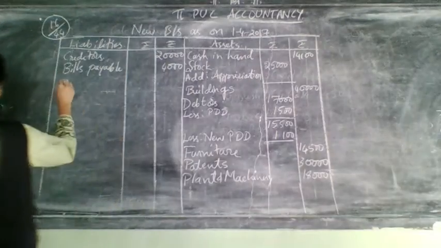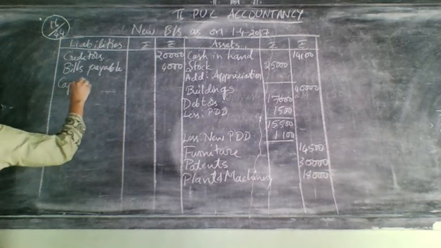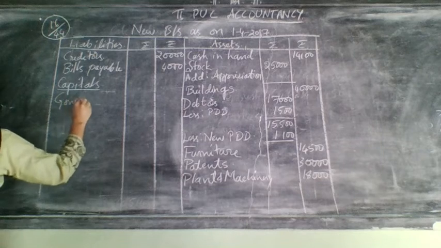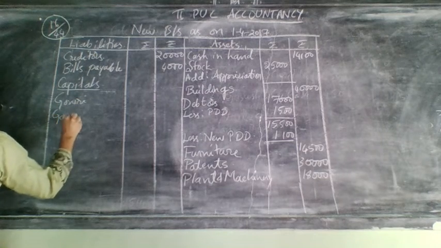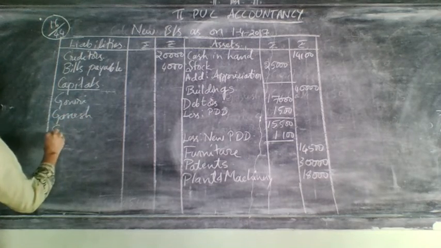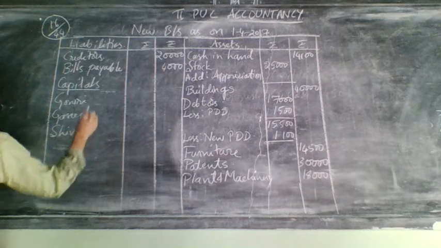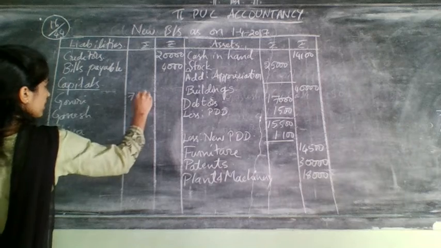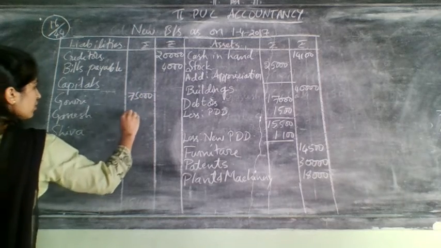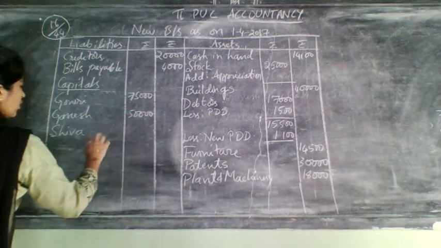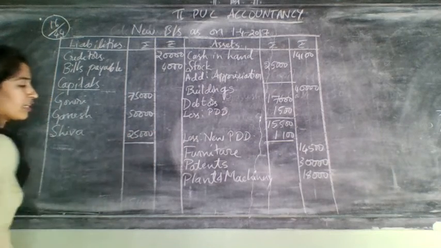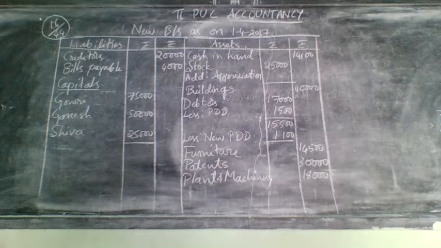Next you need to take capitals of all the partners, Gauri, Ganesh, and next one is Shiva. Gauri, Ganesh and Shiva. Write their capital balance. Gauri is having 75,000, Ganesh 50,000, and then Shiva, that is 25,000. Add this amount and write it in the outer column. So here ends your capital.